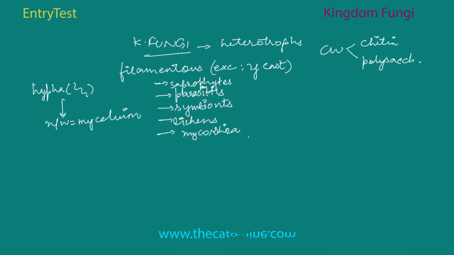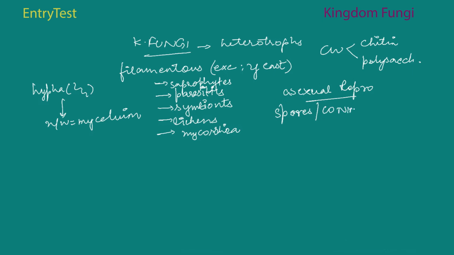Now reproduction is usually by vegetative means. It could be fragmentation, fission, or budding as well. Asexual reproduction takes place with the help of spores, known as conidia. So that is about the asexual reproduction of fungi. The spores are called conidia. They can also be called zoospores. They can also be called sporangiospores.